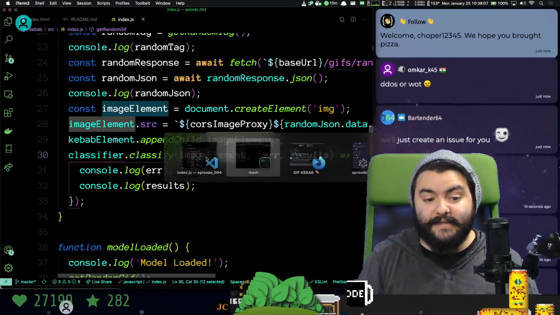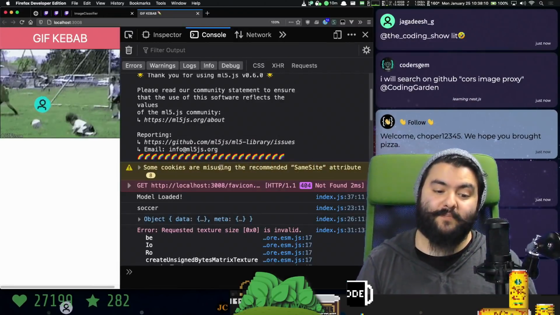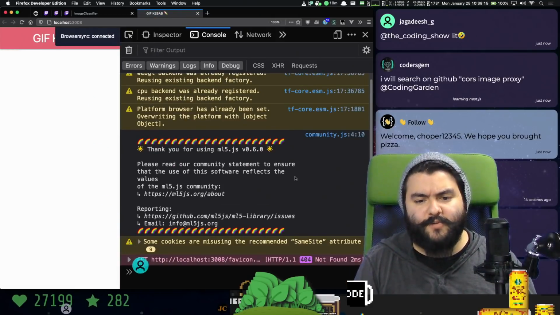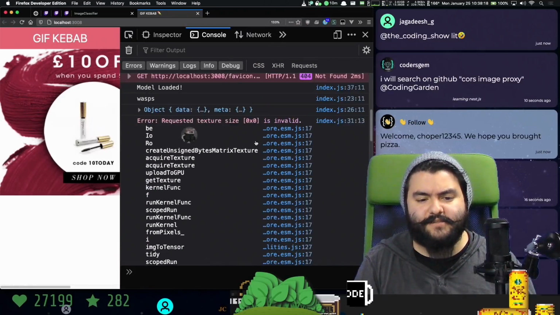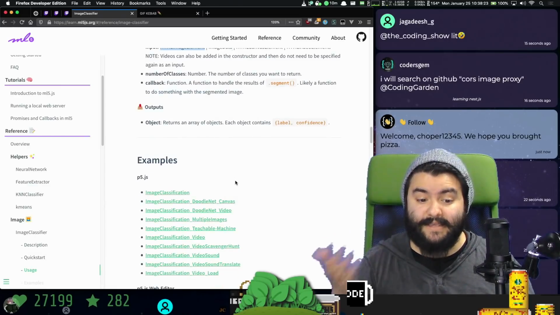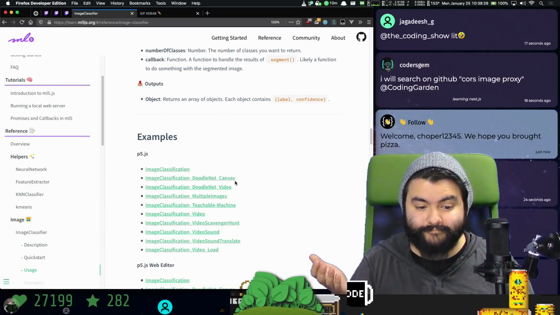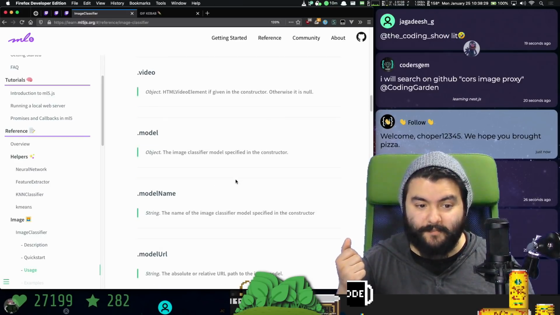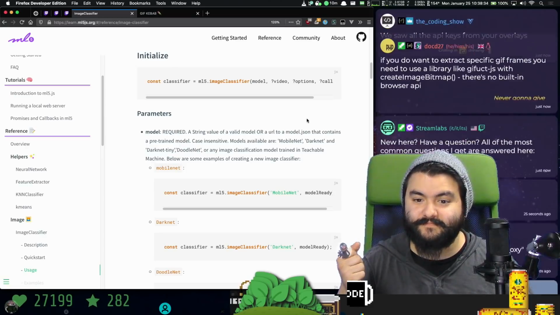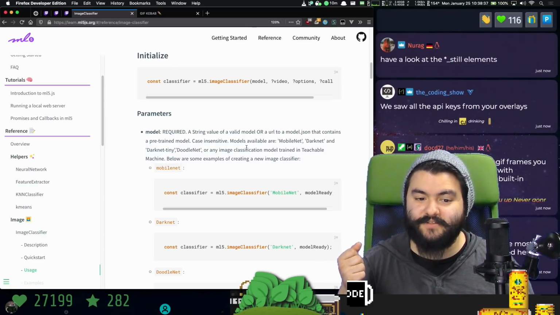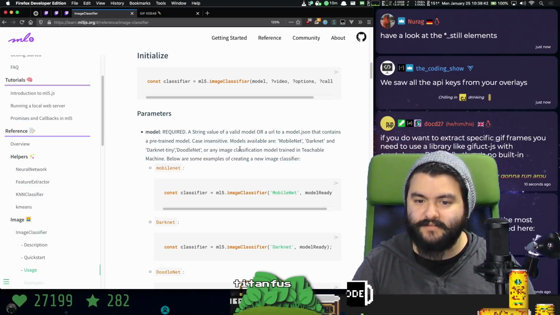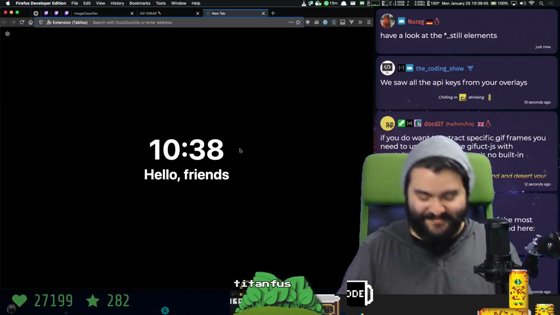Now, we're technically still getting the error that we initially got about the requested texture size of 0x0, and I think that's because it is a GIF. It is not an image, but we need to extract a frame now. What's the easiest way to extract a frame from a GIF? There's no built-in browser way. Oh, I need to render it to a canvas and then take a base64 snapshot of the canvas, right? Can I do this in, what, 5 minutes?